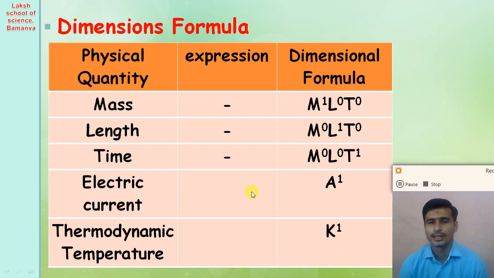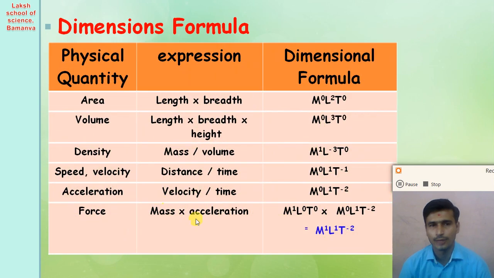So we take the dimensions of all the fundamental physical quantities and derive the dimensional formulas of all the derived physical quantities. For example, if we consider the physical quantity area, how can we derive its dimensional formula? Area is equal to length into breadth. Length has dimension L1, breadth also has dimension L1, so we get L2. So the dimensional formula of area is M0 L2 T0.